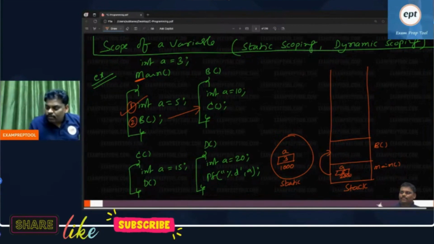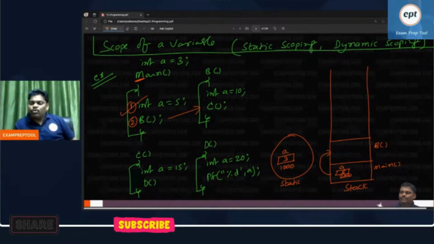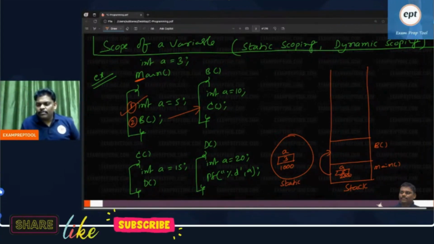Now listen everyone. One important question to everyone. Before compilation, no memory is allocated. After compilation, memory is allocated, and also the syntax is checked.